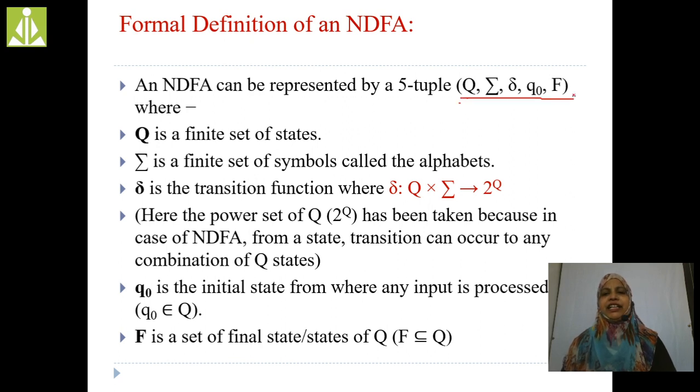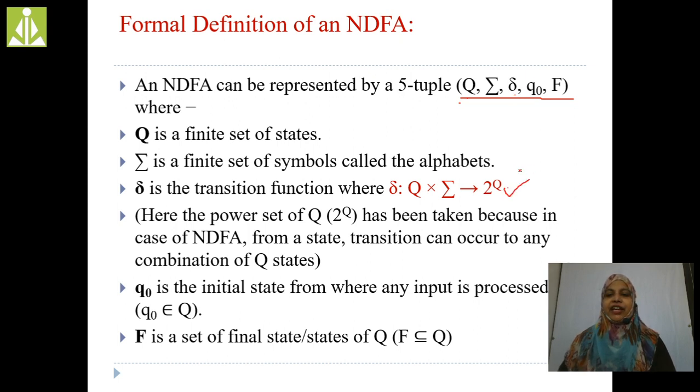Whenever we define any finite automata, we have to consider these 5 tuples: Q, sigma, delta, Q naught and F. What do you mean by Q? Same as DFA, Q is the finite set of states. Next, sigma is the finite set of symbols called alphabets. Input symbols are alphabets, same as in the DFA. Now next one is delta. Delta is the transition function.